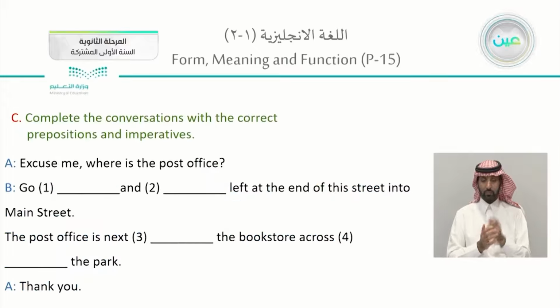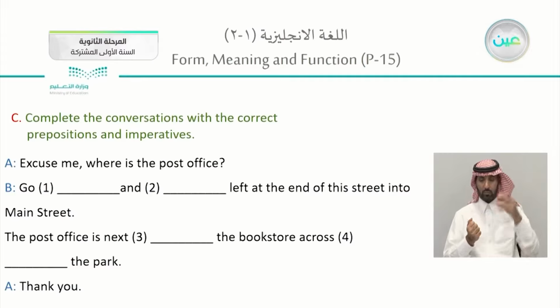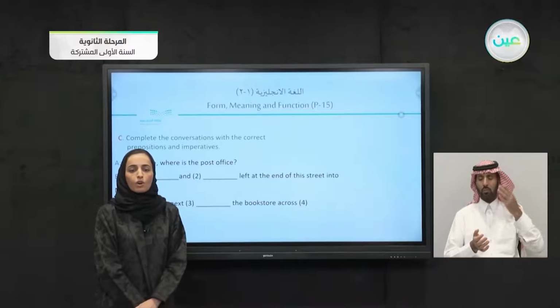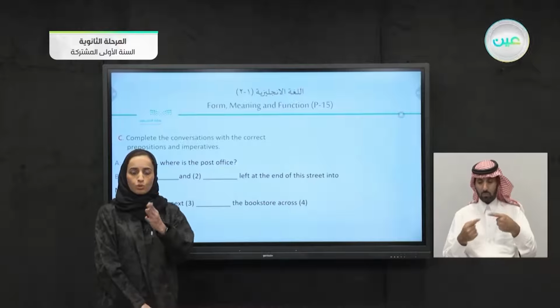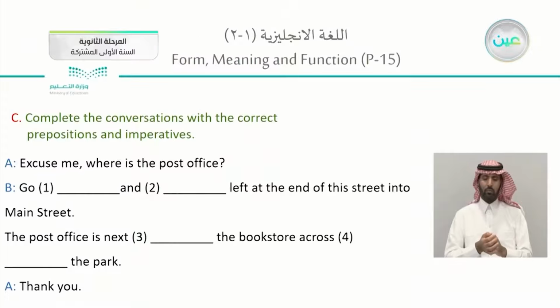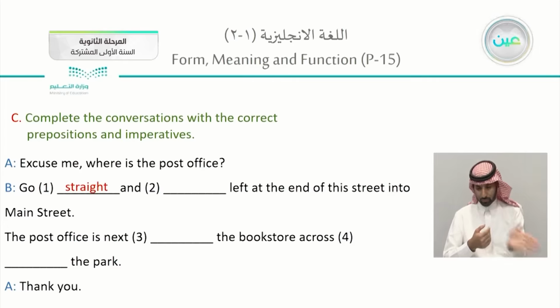Now in your books, page 15, exercise C, complete the conversation with the correct prepositions or imperatives. Prepositions, whether they are in, on, or at, whether you will use across, from, between, and the others, or you will use the imperative do or don't do it. We're having the first conversation here. Excuse me, where is the post office? So he will say go and left. He will say go straight, then we're having left.